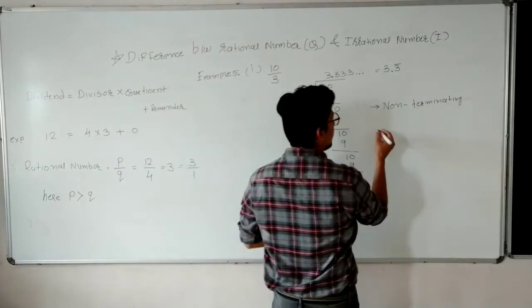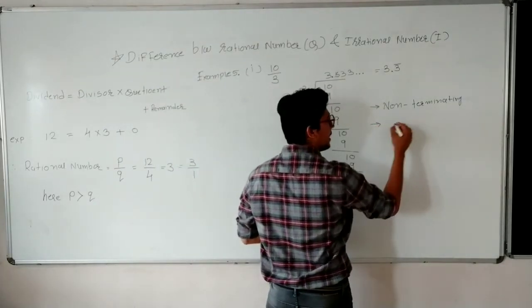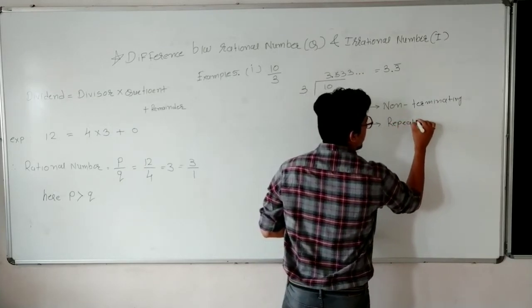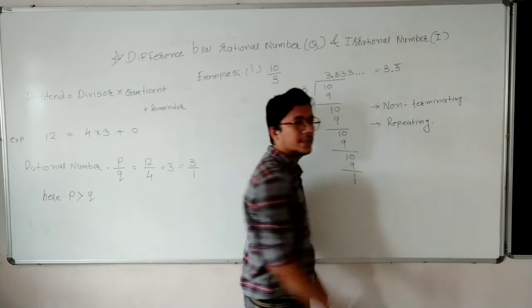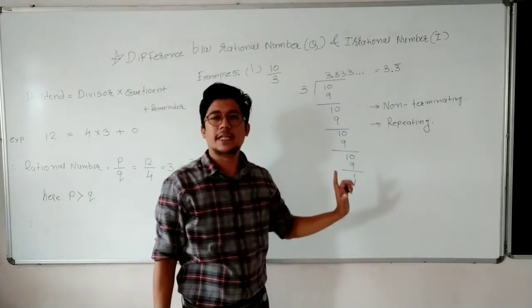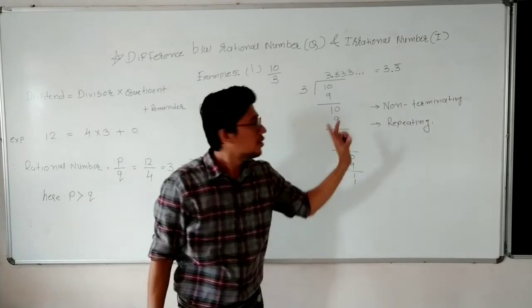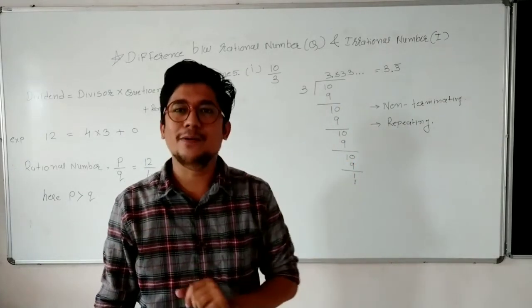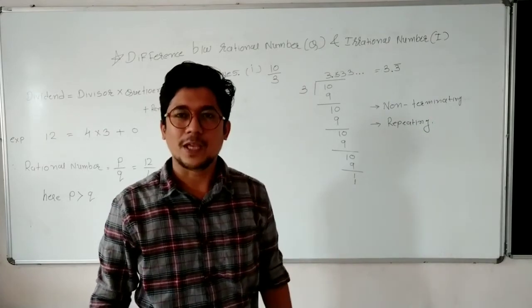So here we can say that non-terminating as well as repeating. Yes or no? So this division process is non-terminating as well as repeating. So such process comes under rational number, not irrational number. Why?